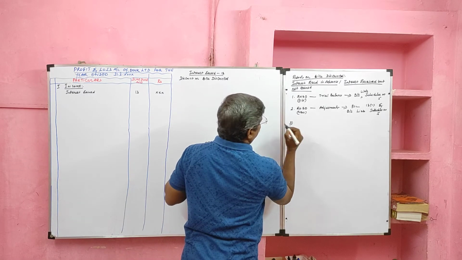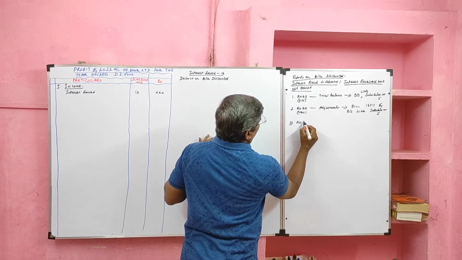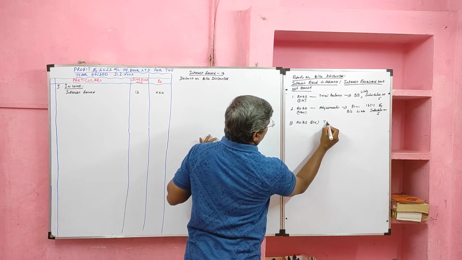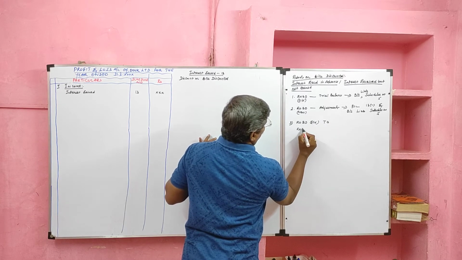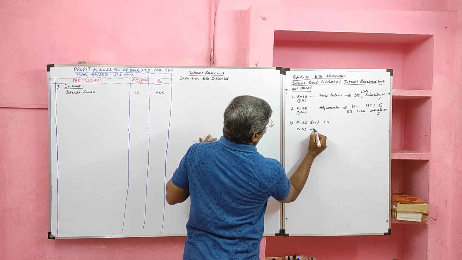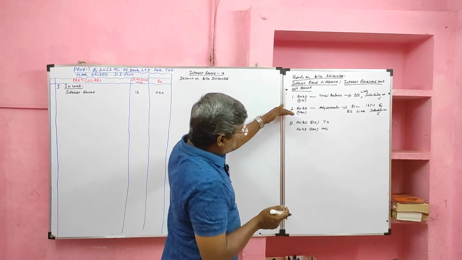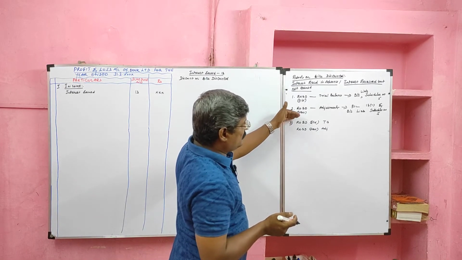The third case, rebate on bill discounted old given in trial balance. In adjustment also new rebate on bill discounted given. Here old rebate on bill discounted and new rebate on bill discounted both are given.